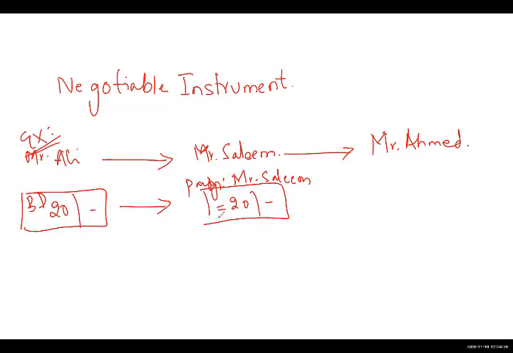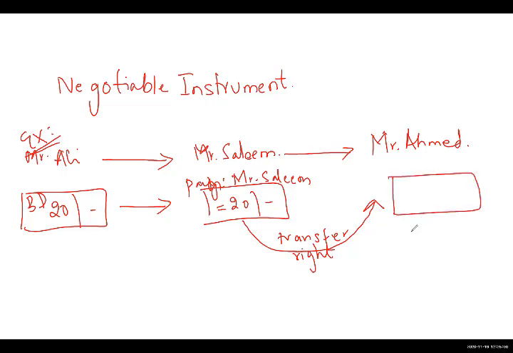Because Mr. Salim wants to give the same 20 BD amount to Mr. Ahmed, he will transfer the rights of this check. I'm using the word transfer: he will transfer the right of receiving the payment to Mr. Ahmed. On the back side of the check, he will write pay Mr. Ahmed. In front, it is written pay Mr. Salim 20 Bahraini dinar, which Mr. Ali has written.